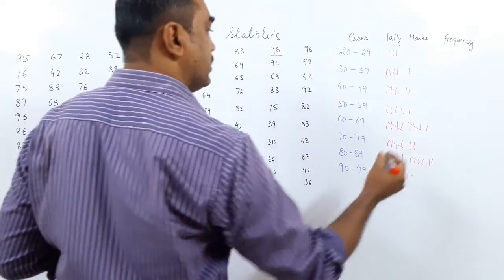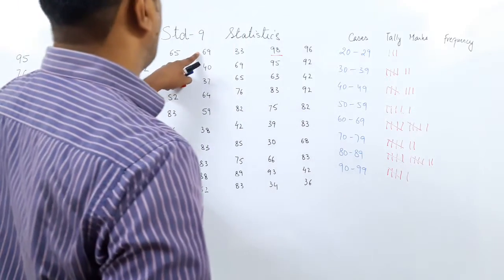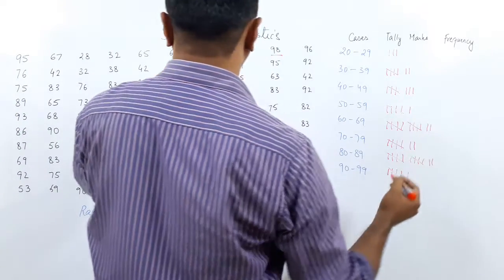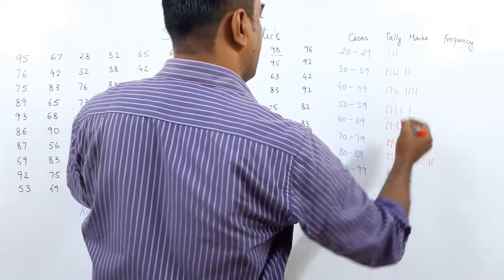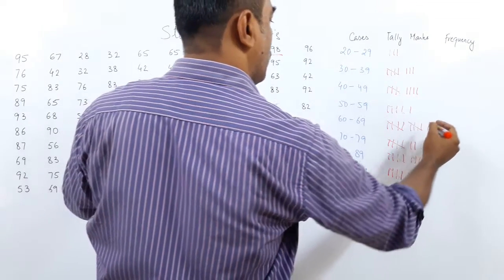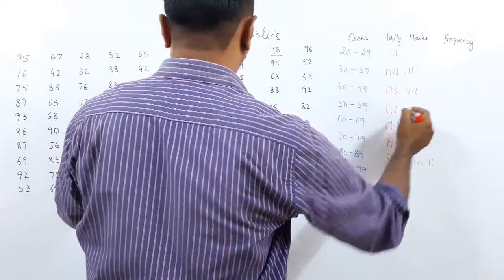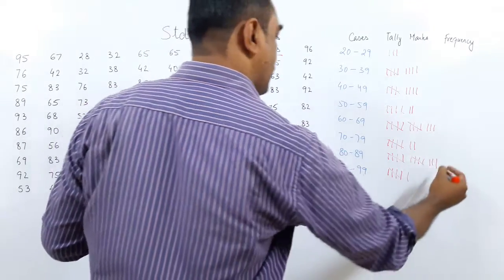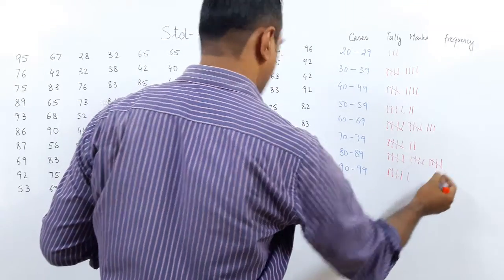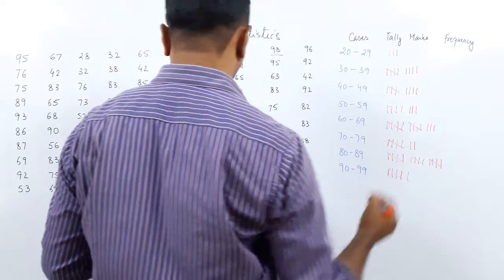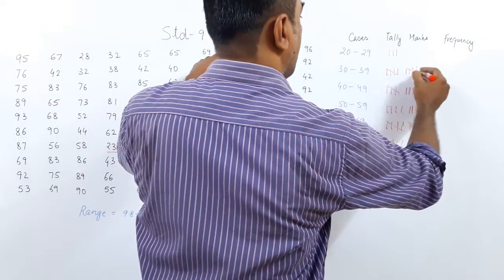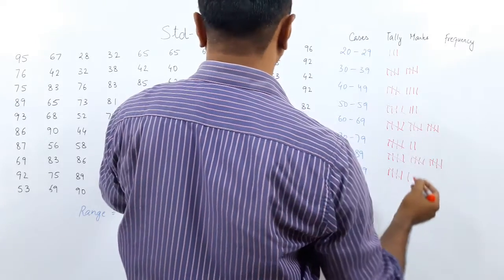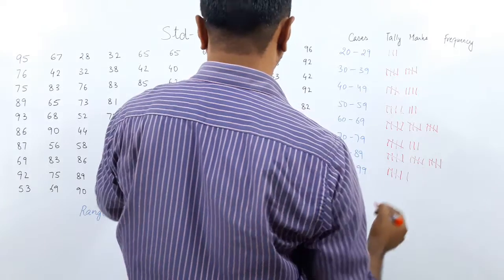27, 49. Then we have got 69. Yes, we have got 69, 40, 37, 64, 59, 38, 83, 83, 88, 52, 33, 69, 65, 76, 82,